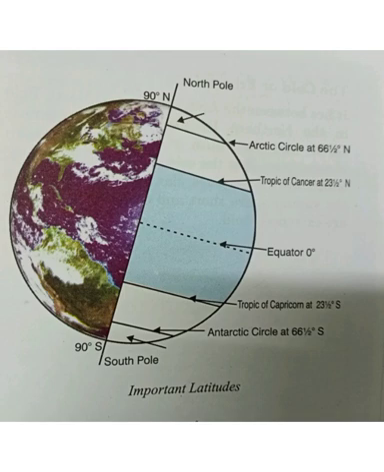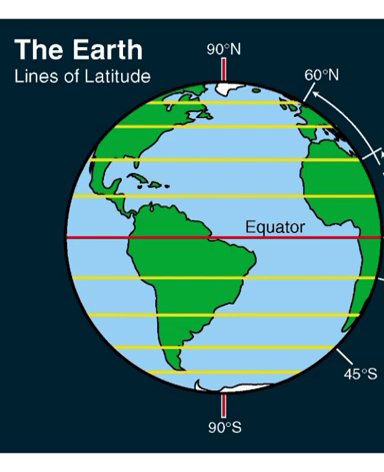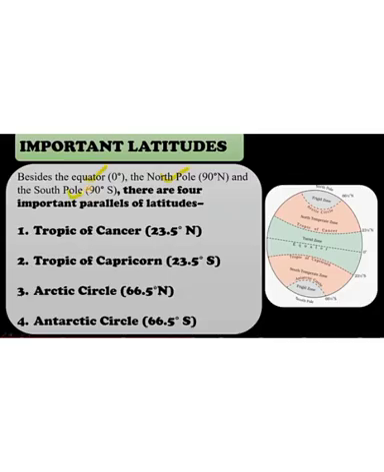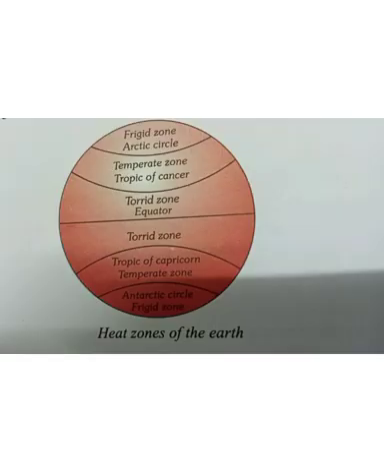These are the things we learned about latitudes. Once again, latitude is the angular distance north or south of the equator. The important parallels of latitude are the Tropic of Cancer, the Tropic of Capricorn, the Arctic Circle and the Antarctic Circle. And the heat zones are the torrid zone, the temperate zone and the frigid zone.